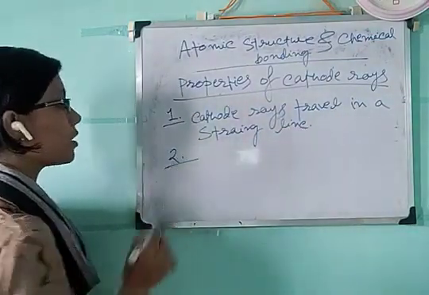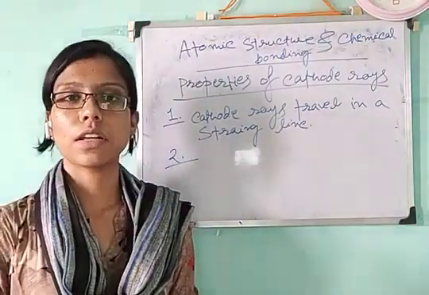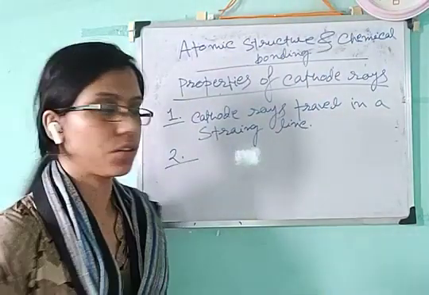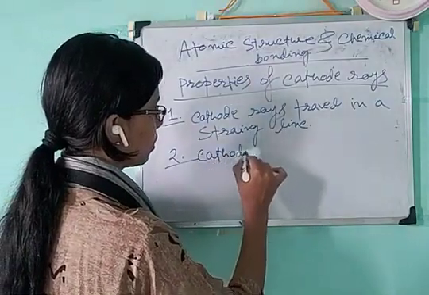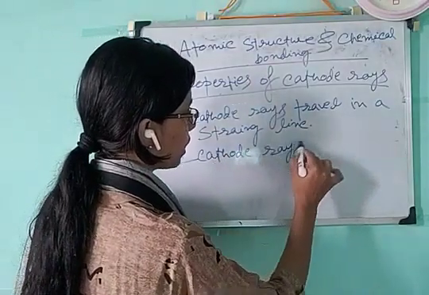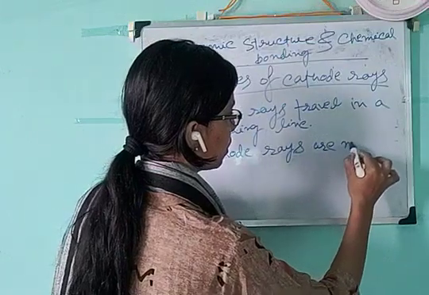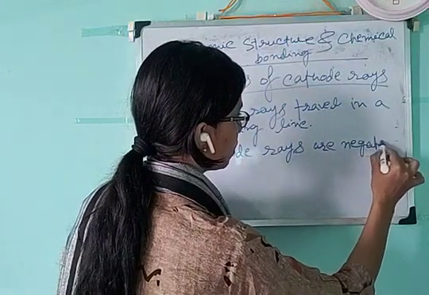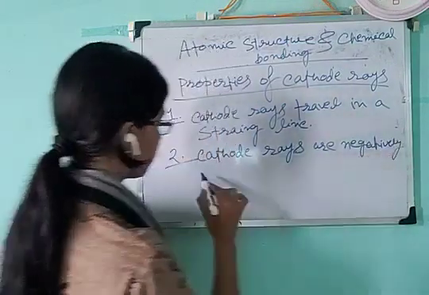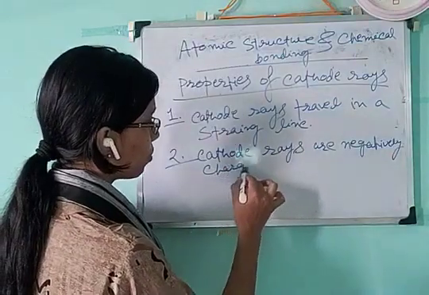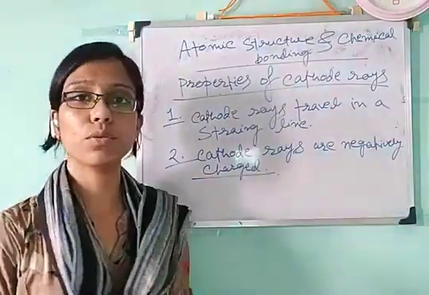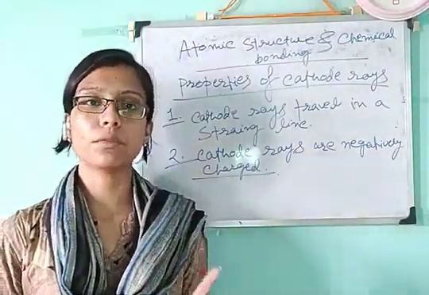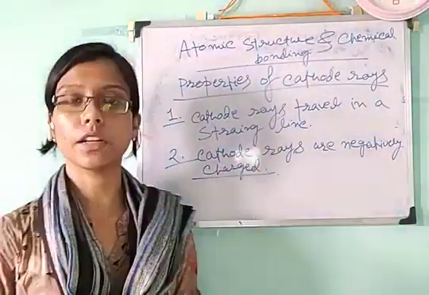The second one is the most important, that they are negatively charged. That is the idea of electrons. So cathode rays are negatively charged. Now we can perform another experiment, which is the proof that cathode rays are negatively charged.